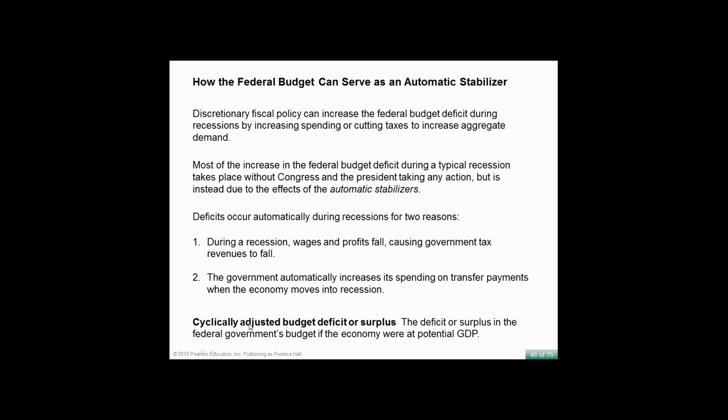This just happens. Cyclically adjusted budget deficit or surplus is the deficit or surplus of the federal government's budget if the economy were at potential GDP.